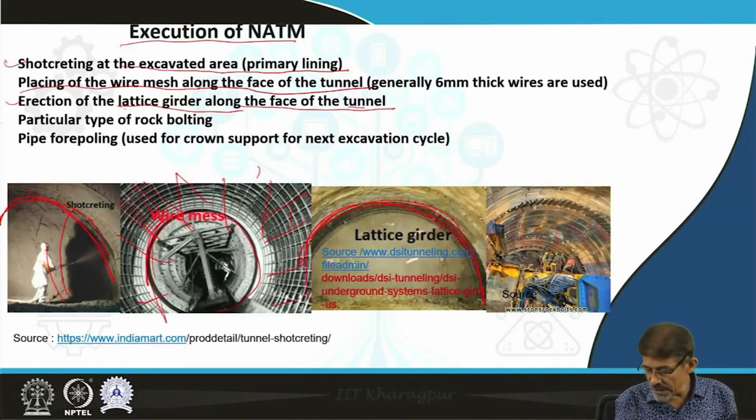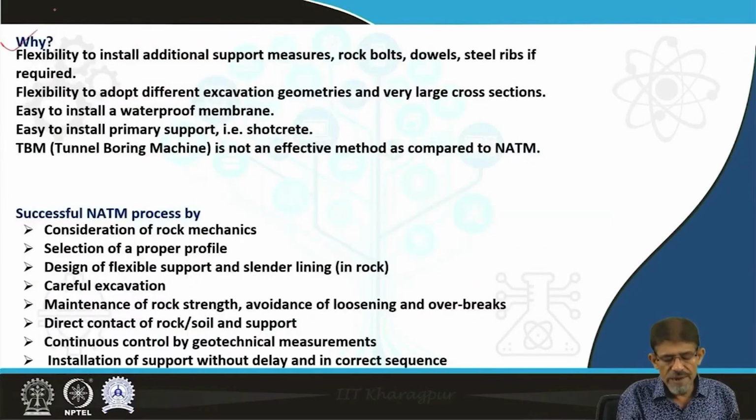Then utilization of rock bolts, a particular type of rock bolting, and pipe roofing, the use of crown support for the next excavation cycle. These are the steps we execute in NATM. Why NATM? Because the system is flexible to install additional support measures: rock bolts, dowels, steel ribs, etc.